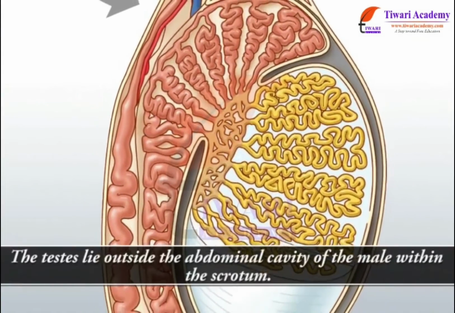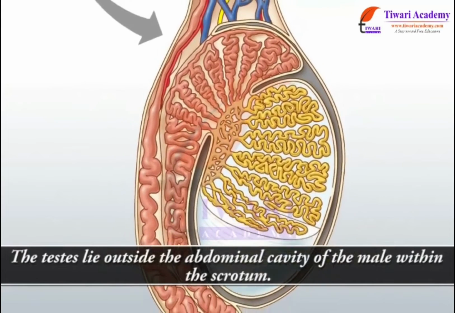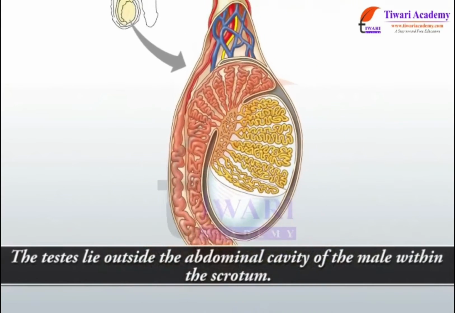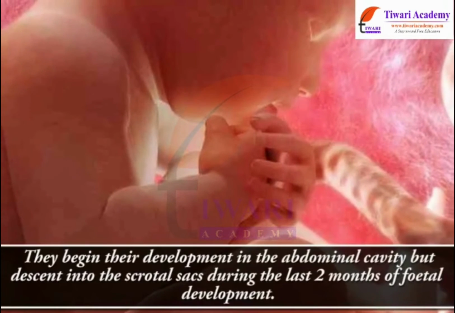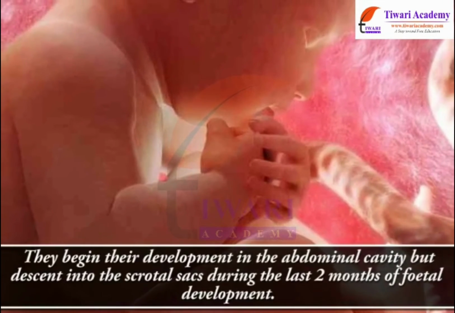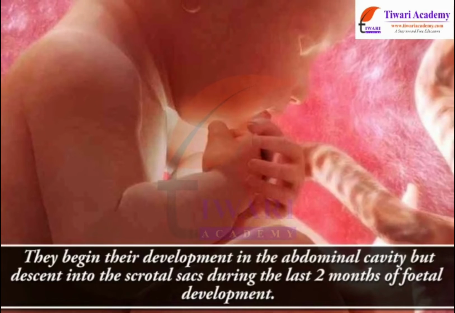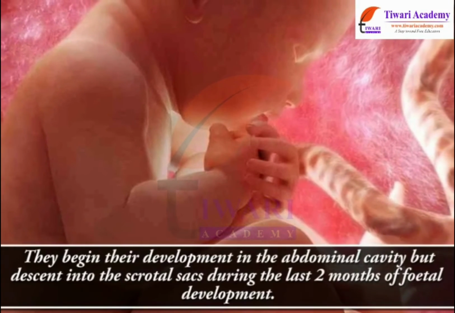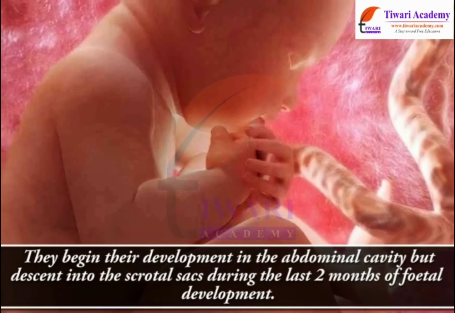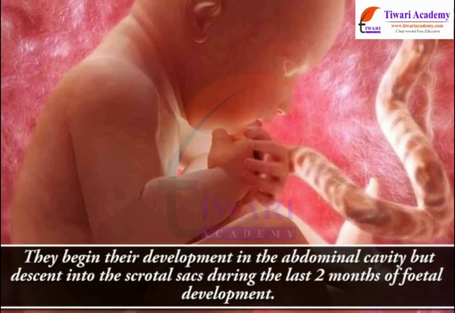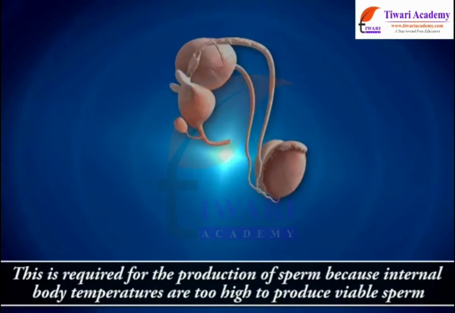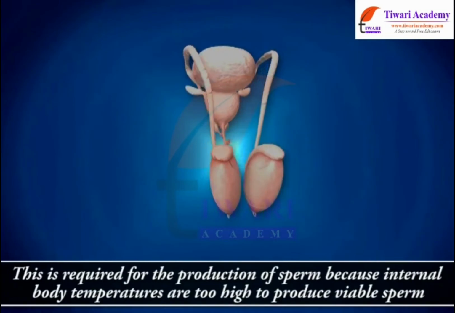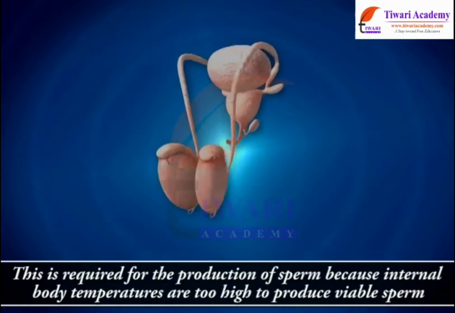The testes lie outside the abdominal cavity of the male within the scrotum. They begin their development in the abdominal cavity but descend into the scrotal sacs during the last 2 months of fetal development. This is required for the production of sperm because internal body temperatures are too high to produce viable sperm.